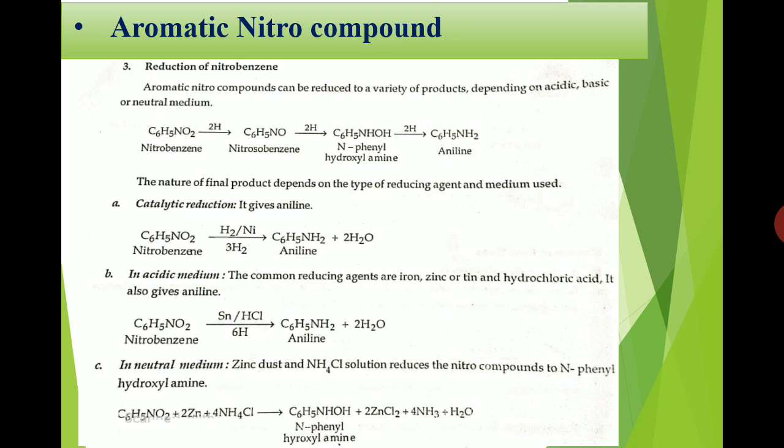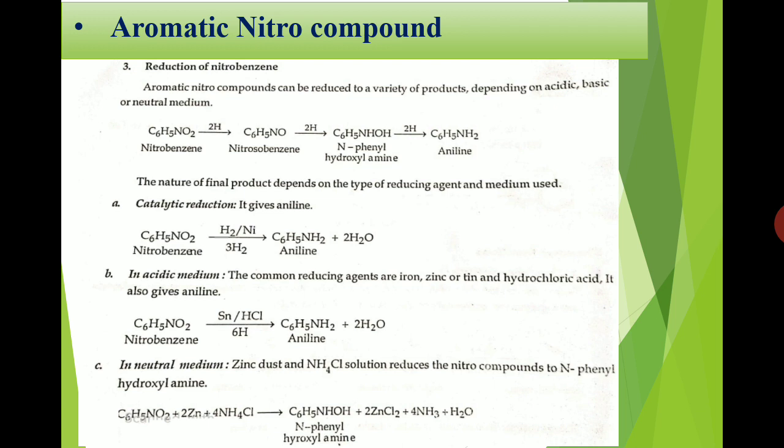Number 1, catalytic reduction. Okay, so nitrobenzene on catalytic reduction using Raney nickel gives aniline. Here complete reduction takes place. In the same way, nitrobenzene reduction can be carried out by using tin metal, iron metal or zinc metal. Under acidic condition we get aniline. So here also complete reduction takes place.